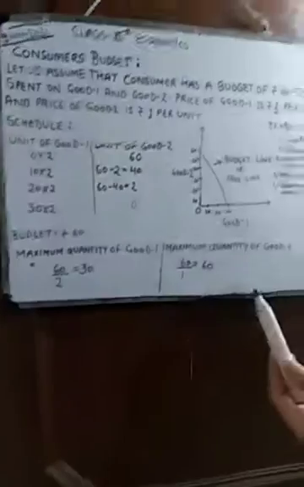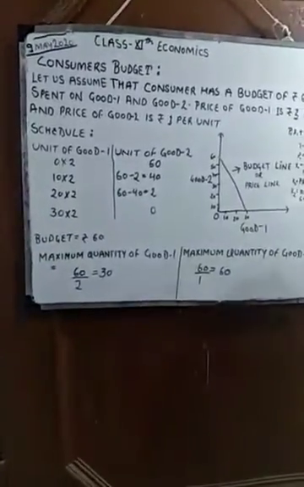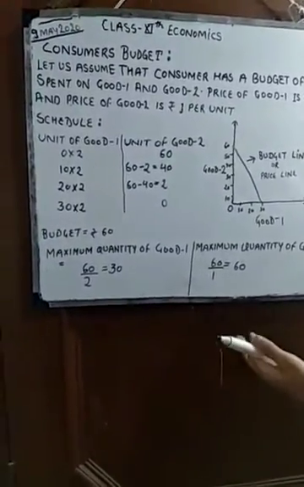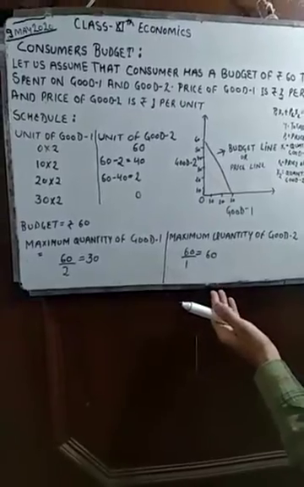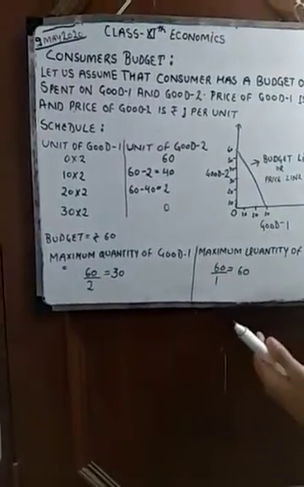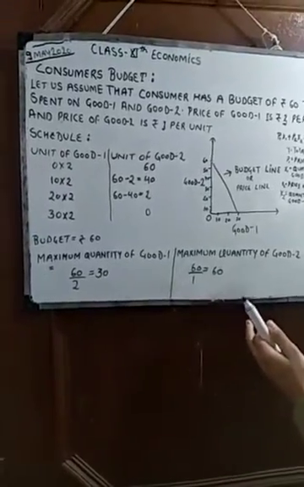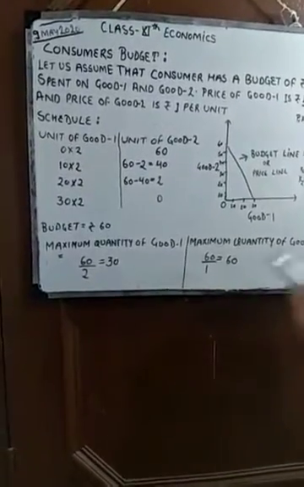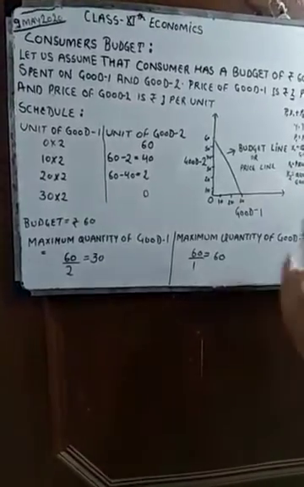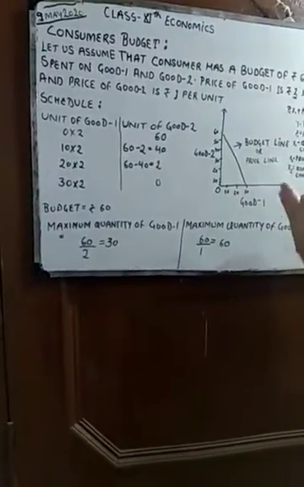So who is the consumer? The person who consumes goods and utilizes services is known as a consumer. And each and every consumer has his or her budget. Budget is very important in our everyday economic life. Budget defines what sort of goods we use and what sort of goods we do not use. So it is a divide.